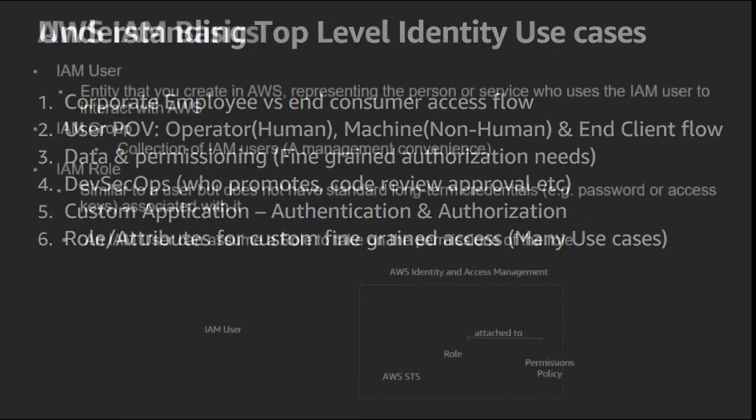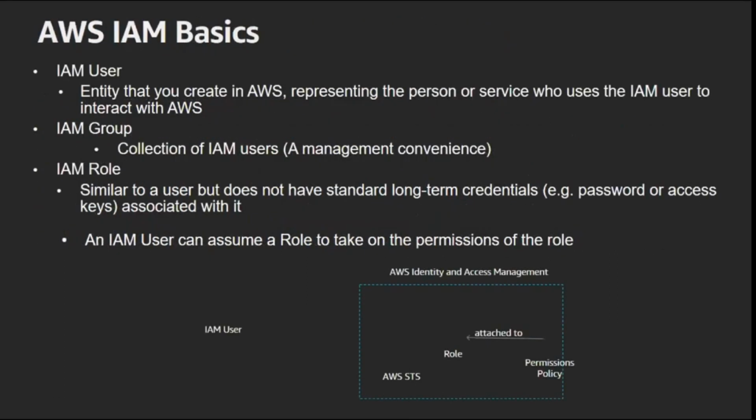Now come to the basics of IAM. There are three constructs: IAM user, IAM group, and IAM role. Users have permanent credentials: an access key and secret access key. Usually people start by creating a user to manipulate AWS services, and then eventually graduate into integrating with some kind of corporate directory, a SAML-based provider, and then you move away from using permanent credentials. Grouping is just a management convenience, to manage a set of users together. And role is the most important in the IAM ecosystem.